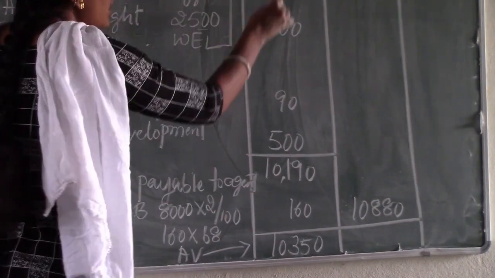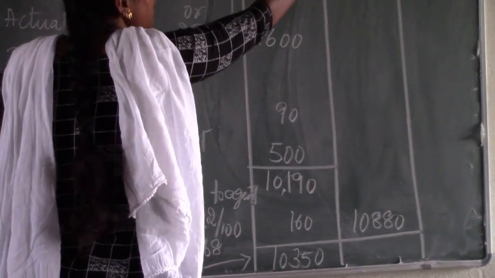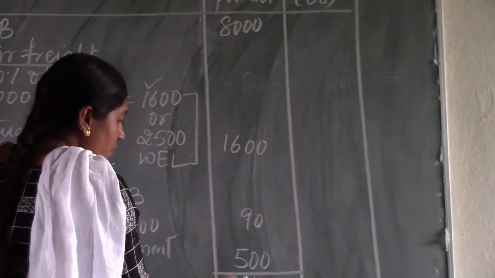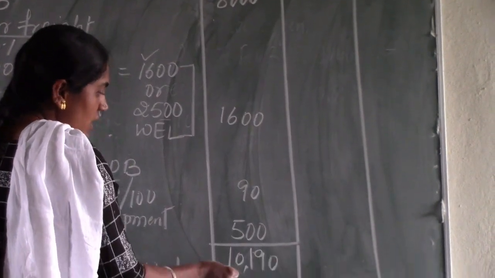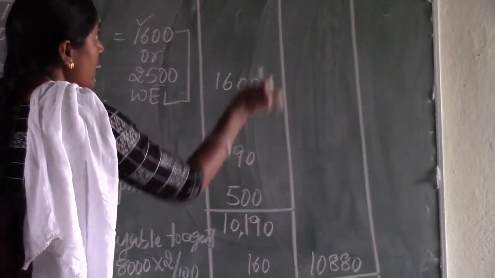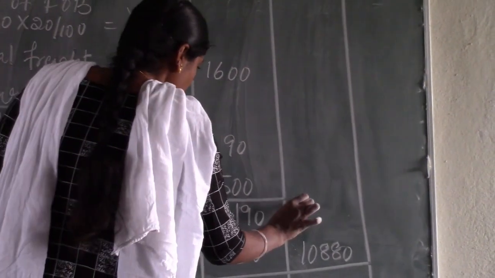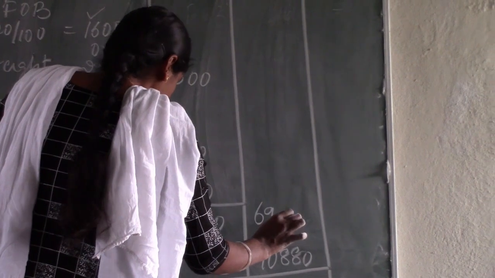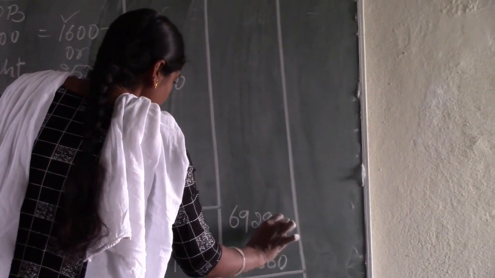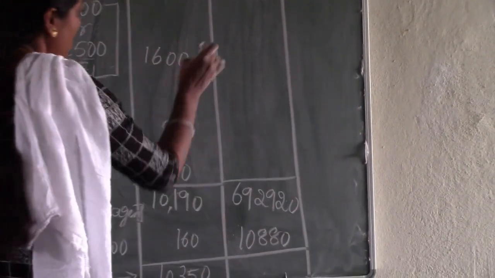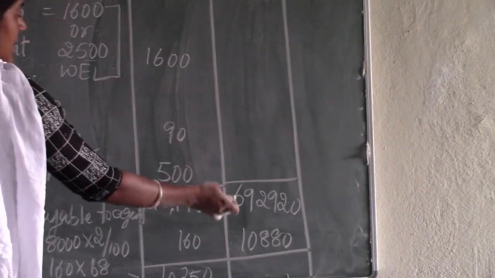See, we need to convert these pounds by multiplying with the exchange rate. See, directly we can make this total also, 10,190 into 68. We will get 6,92,920. See, if we convert each and every value also, we will get the same amount.